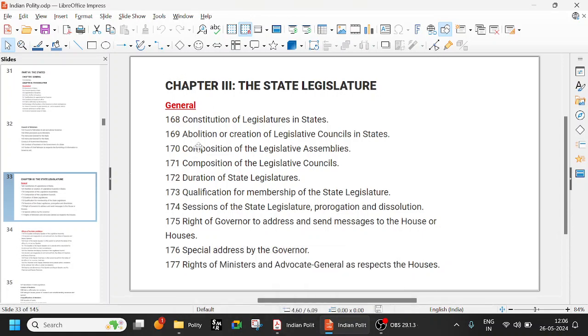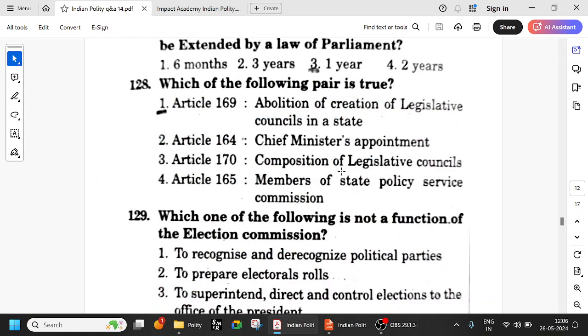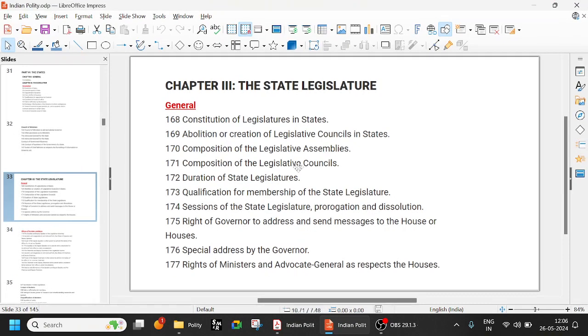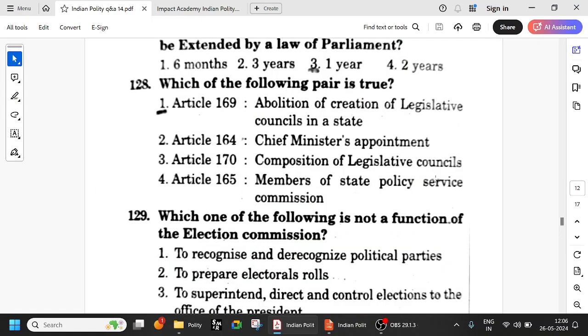So 169 is true. 170 is composition of legislative assembly. Okay, so 170 is composition of legislative assembly, not legislative council. So legislative council is 171. So 171 is composition of legislative council, 170 is composition of assembly. Fine. So 170 is assembly, 171 is council, and 163, 164 are regarding ministers and chief minister all that. So 169 is abolition or creation of council. So only this one is true. Others are wrong.